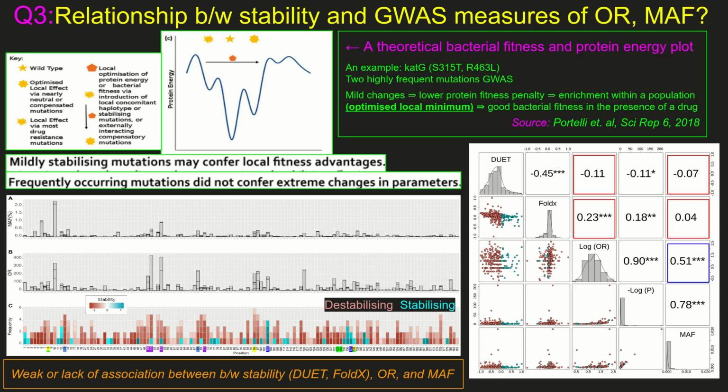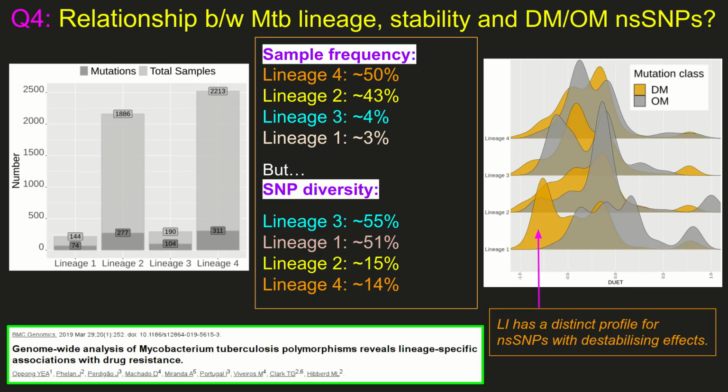So, the bottom left graph shows three bar plots of NSNPs on pncA and highlights the prominence of different positions in relation to MAF, OR and frequency of pncA mutations. Part C of the bar plot highlights that active site residues are under drug selection pressures due to the presence of multiple mutations at these sites. Measuring this relationship empirically using Spearman correlations on the right plot, we find that MAF and OR were moderately and significantly correlated, as shown by the blue box. However, there were weak associations between MAF, OR, DUET and FoldX indicated by the red boxes.